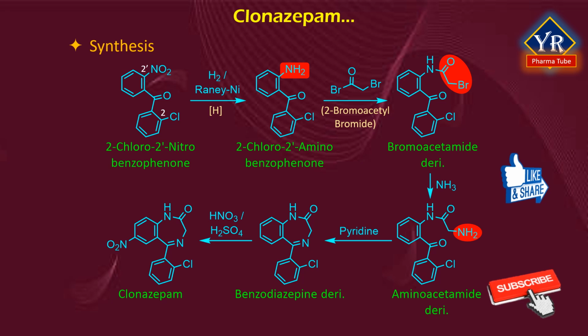Subsequently, on treatment with pyridine, it then undergoes heterocyclization to form a benzodiazepine derivative that is 5-(2-chlorophenyl)-2,3-dihydro-1H-1,4-benzodiazepin-2-one. The nitration of the resulting product in mild conditions, that is using either nitric acid or potassium nitrite in sulfuric acid, results in clonazepam.